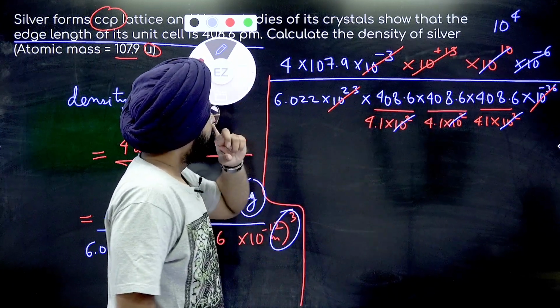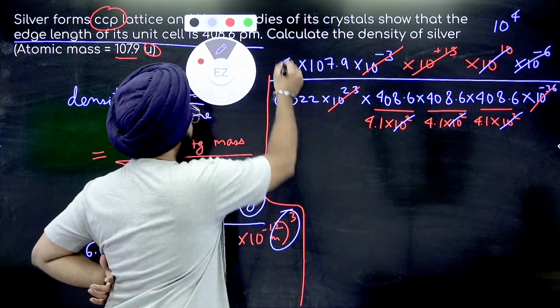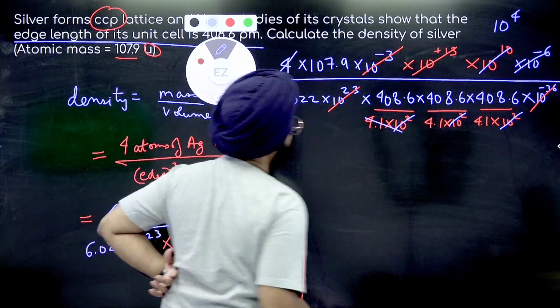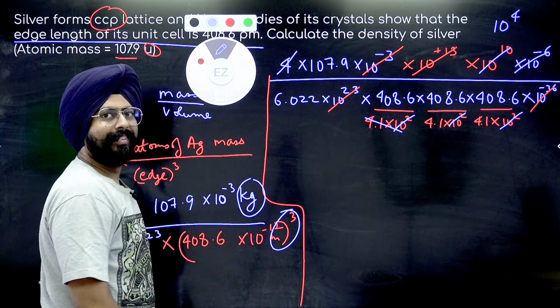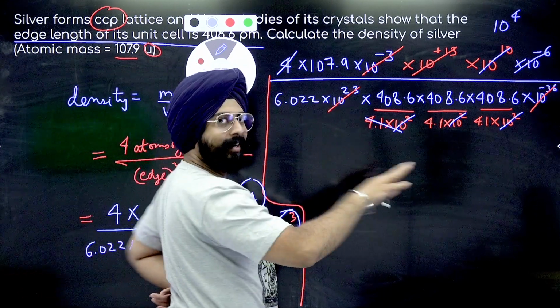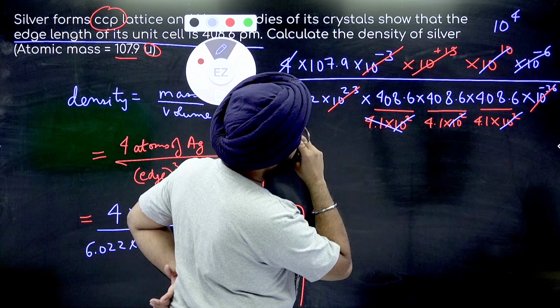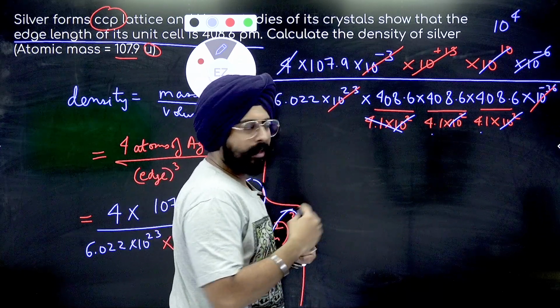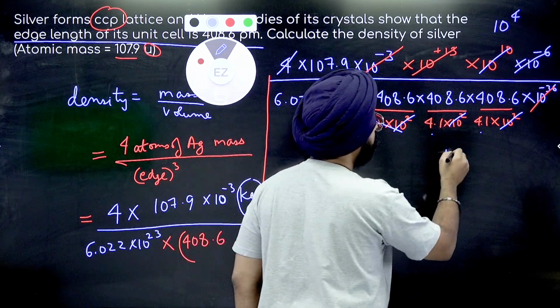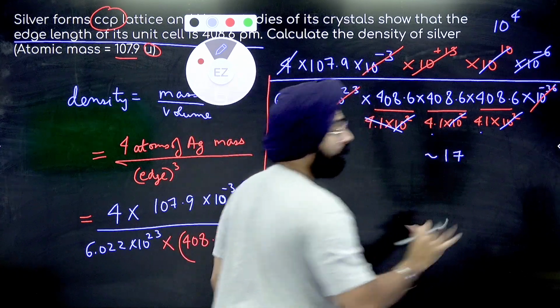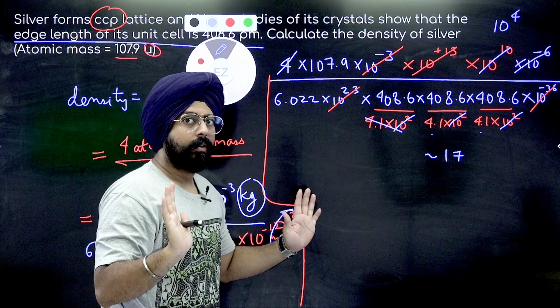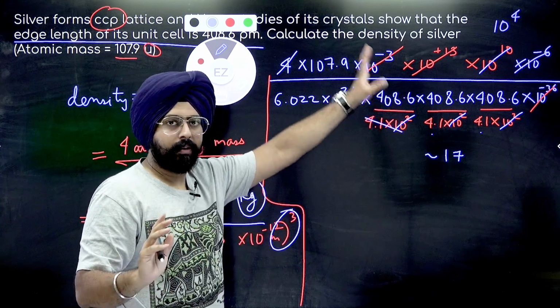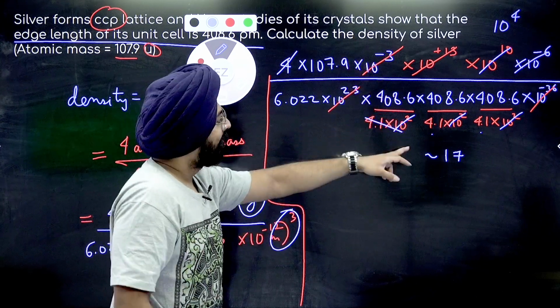Now, let's do more approximation. 4 cancels 4.1. Perfect. One of these is gone. Now, people, this is 4.1 into 4.1. 4 into 4 is 16, so this will be somewhere around 17, let's say, approximately. Again, we are doing approximation. If you try to do it accurately, you will spend 200 days doing this.